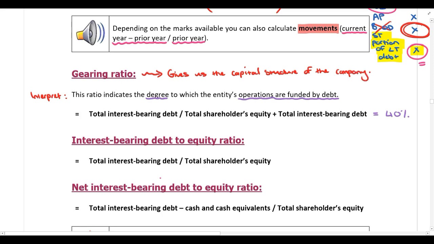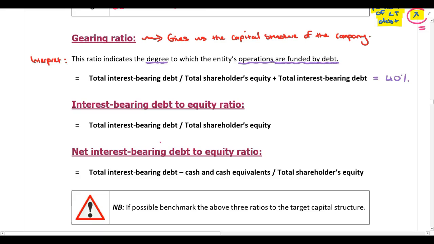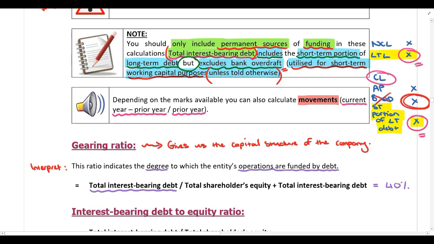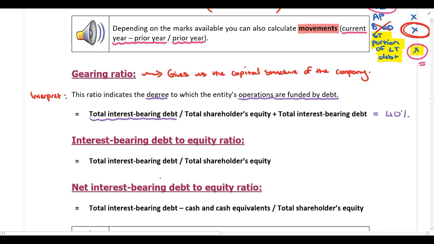How do you calculate the gearing ratio? We take total interest-bearing debt, and remember we said above, total interest-bearing debt includes the short-term portion of long-term debt, but it excludes the bank overdraft unless you are specifically told otherwise. We divide by total shareholders' equity plus total interest-bearing debt. And remember, guys, this should not be calculated using book values. If market values are available, you should use market values. So you are using the market value of interest-bearing debt and the market value of equity in this calculation.